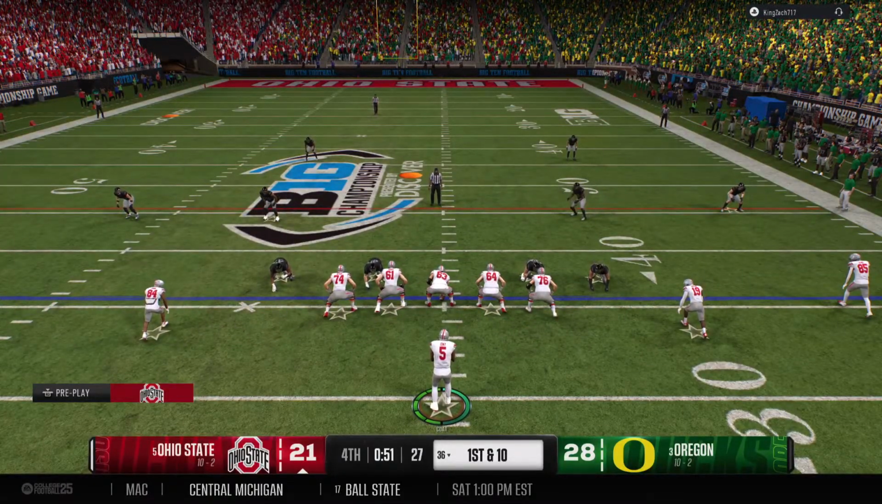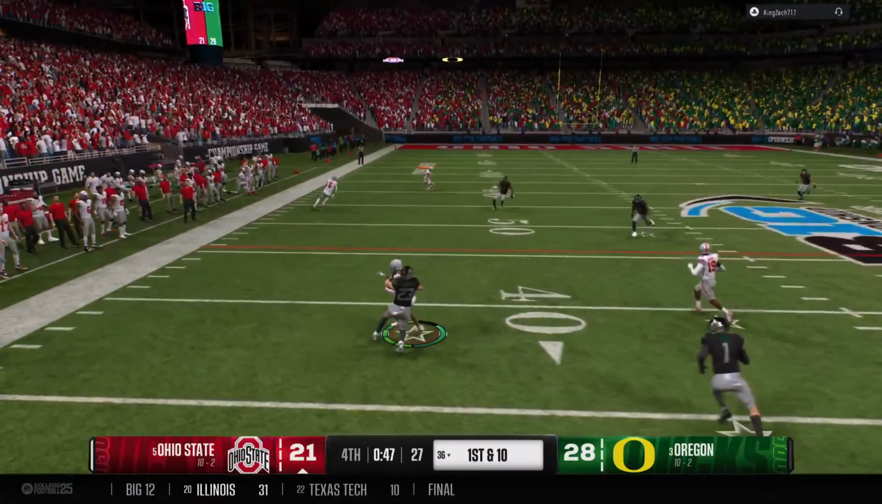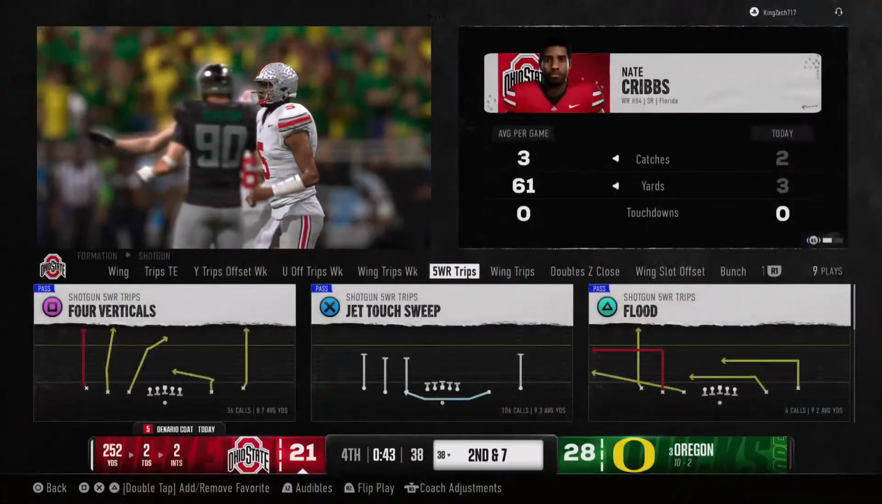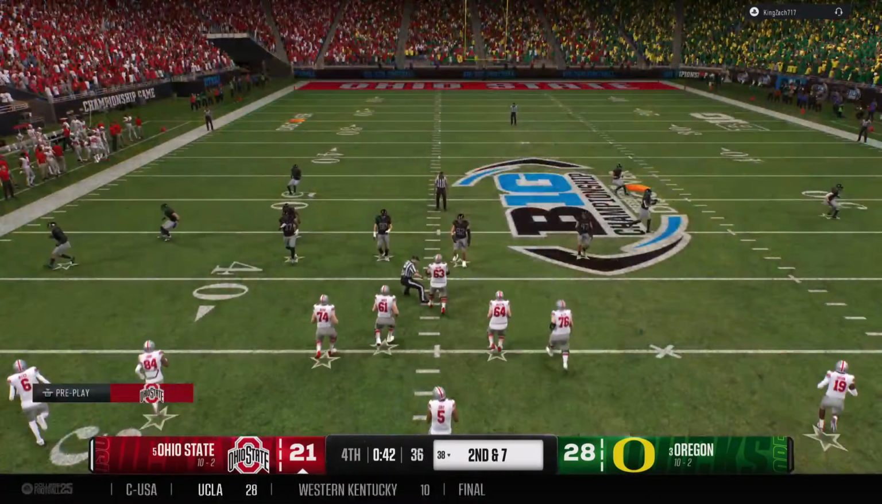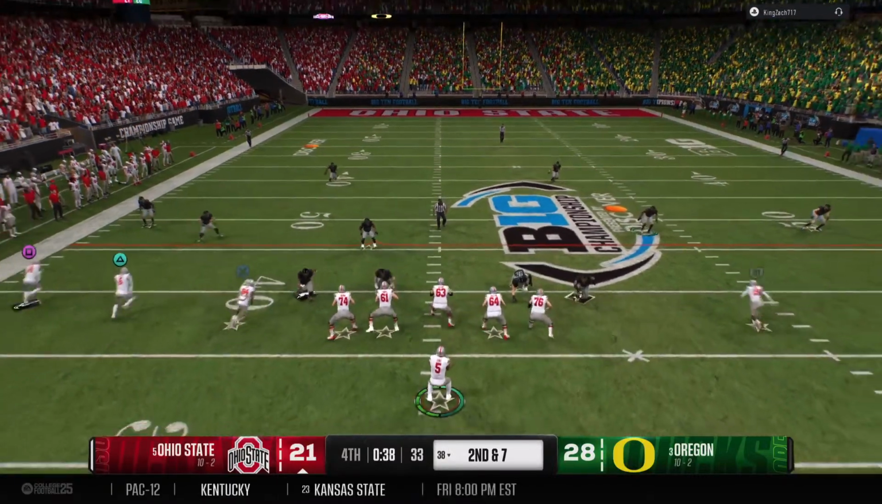No press coverage. The DB's backing up now. Looks left and finds his target there. To get him down quickly, not much of a gain on that completion. They'll get set, needing to score quickly now, looking for some big plays right here.